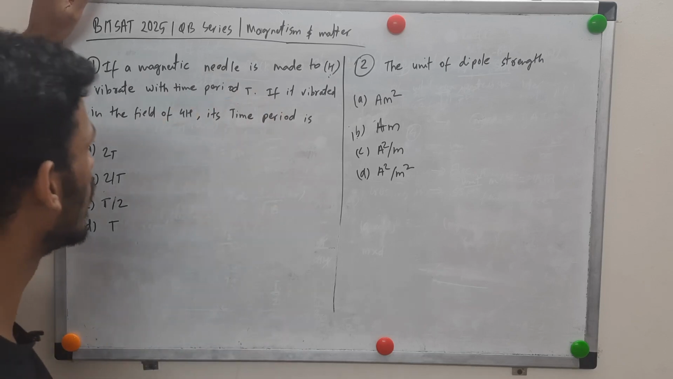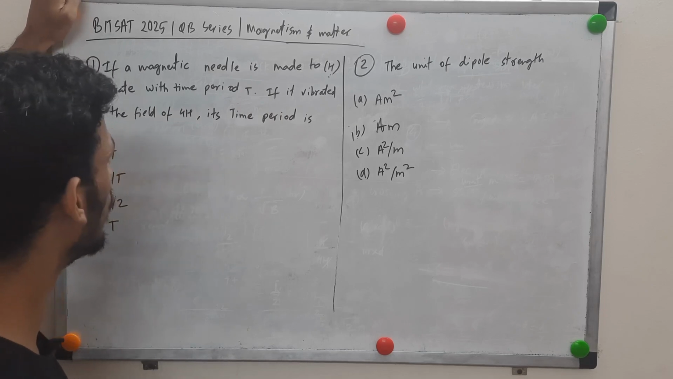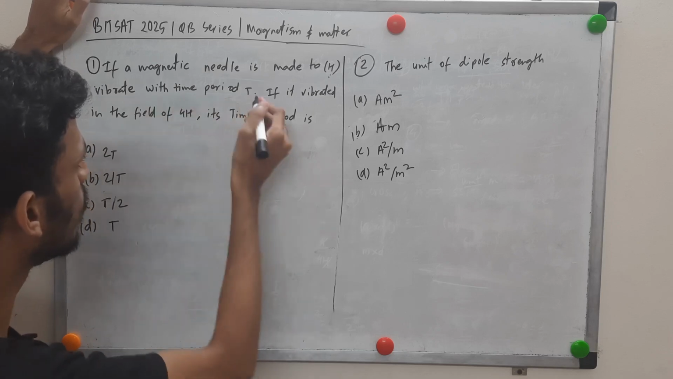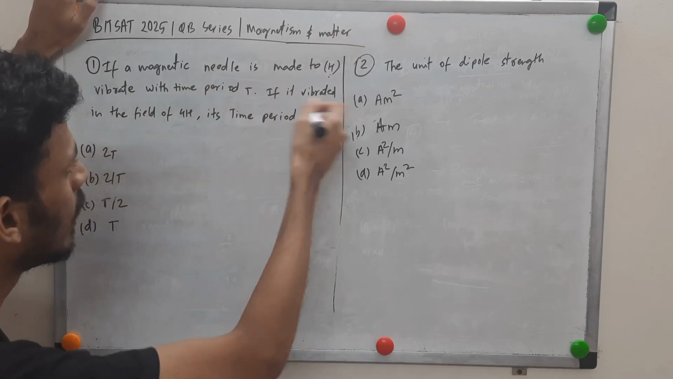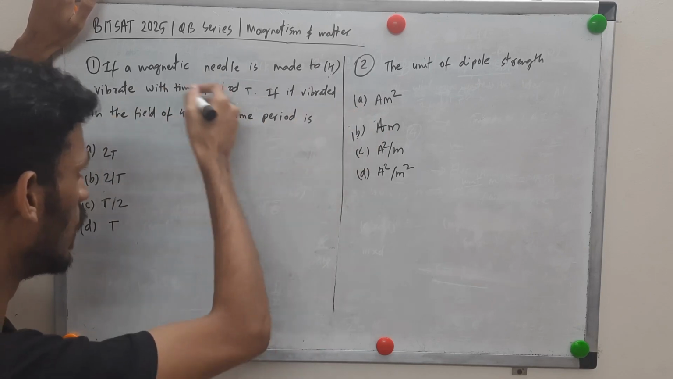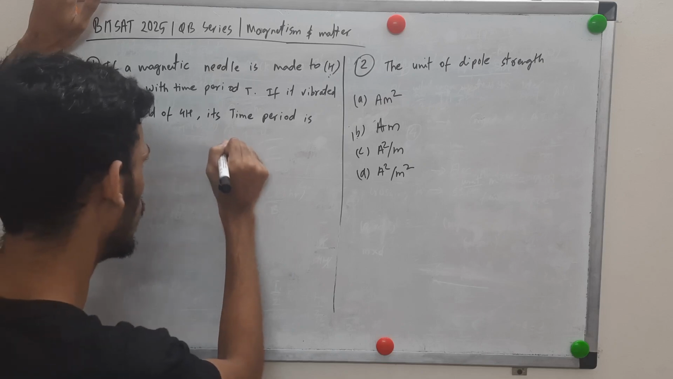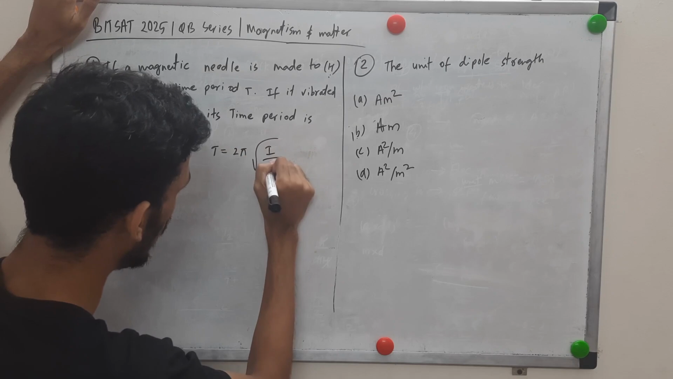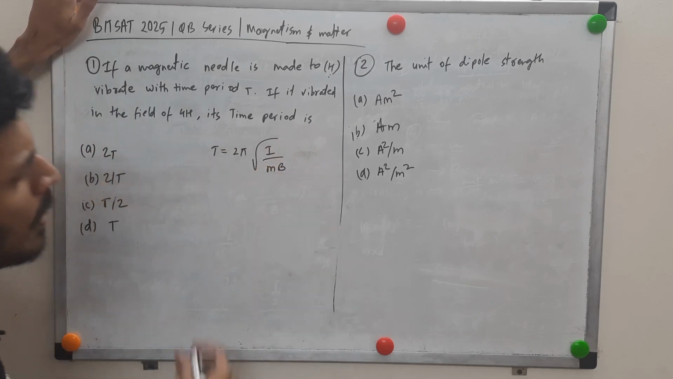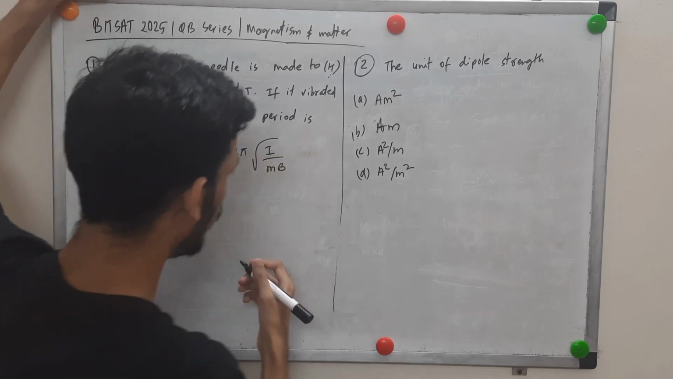Here we have a magnetic needle which is made to vibrate in the time period T. It's made to vibrate in the field H. It has time period T. If it's vibrated in the field 4H, what will be its time period? Now T, as you might know, has the simple formula 2π under root I by MB. This might not even come in this chapter, this might come from SHM.